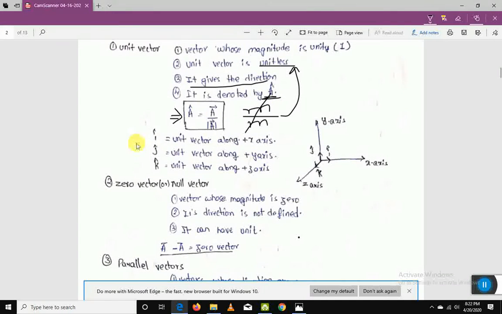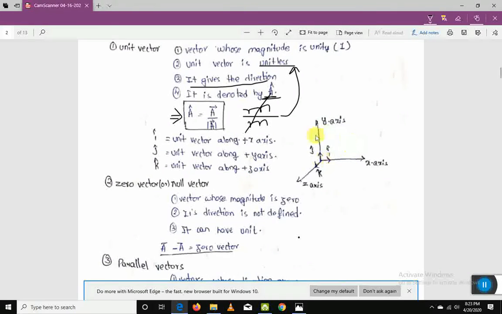There are some fixed unit vectors in particular directions. i cap is used along the positive x-axis. Please note it's the positive x-axis. We'll see what happens if it is negative in other problems. j is used for the positive y-axis and k is used for the positive z-axis.